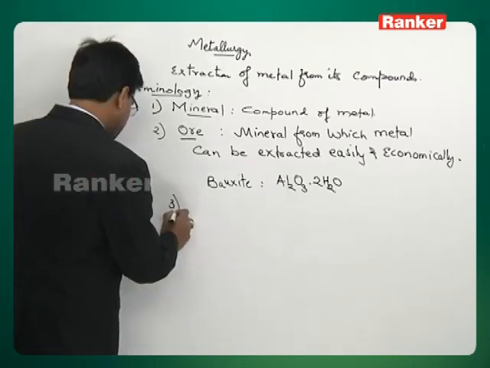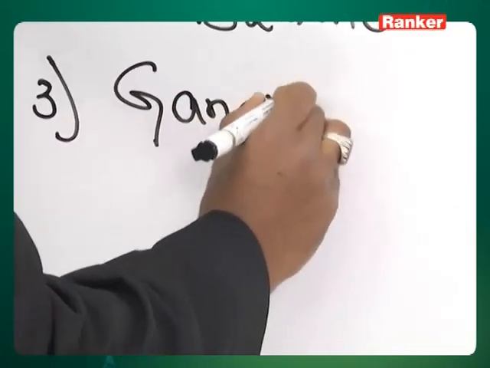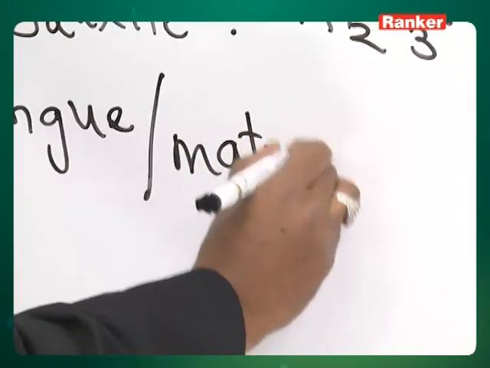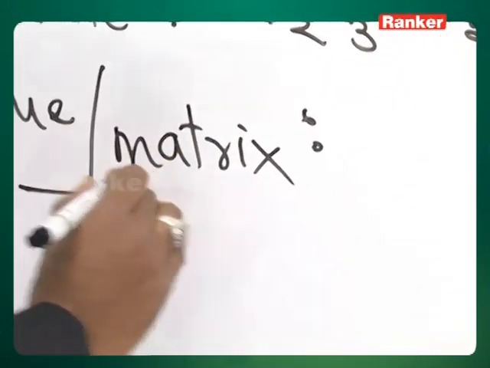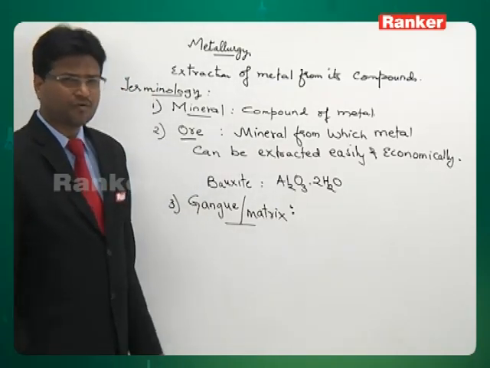Right. Another term is gangue, or it is also called matrix. These are the impurities which are associated with the ore.